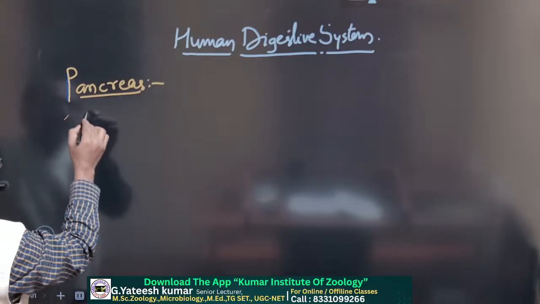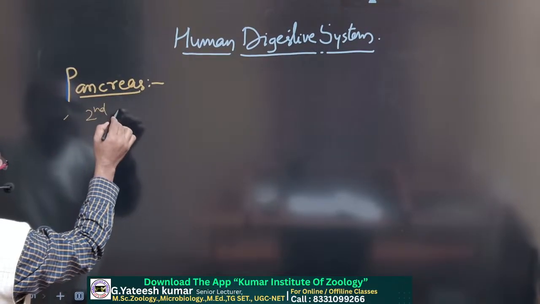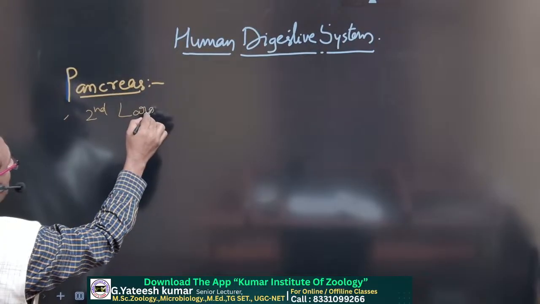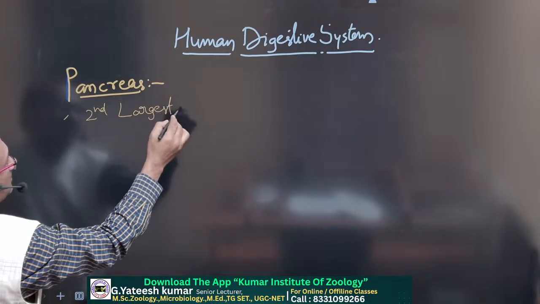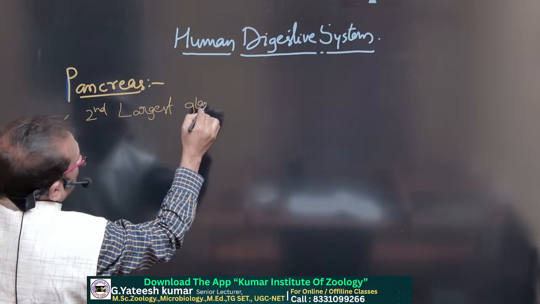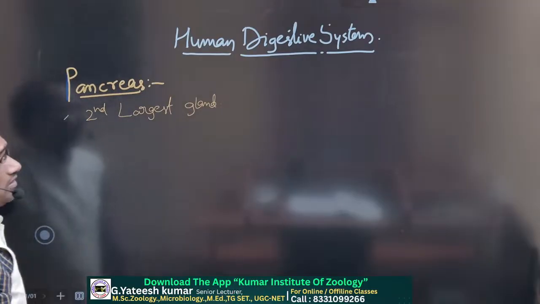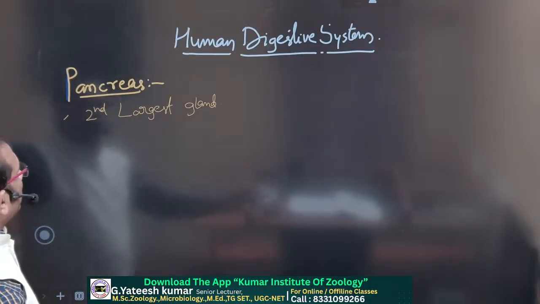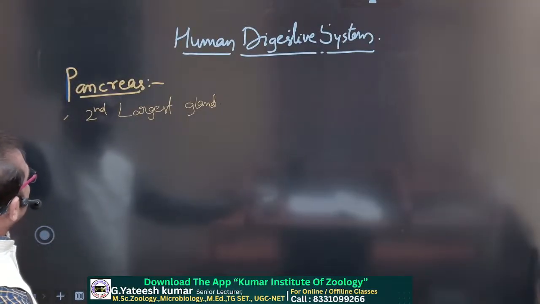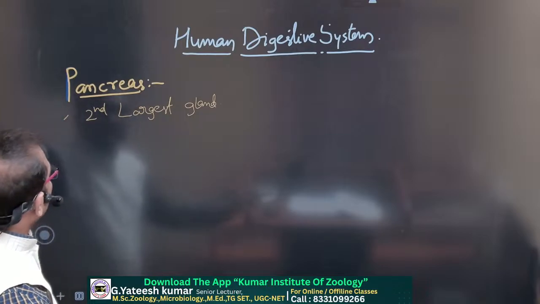Pancreas is the second largest gland in our body. First gland is liver, second is the pancreas.